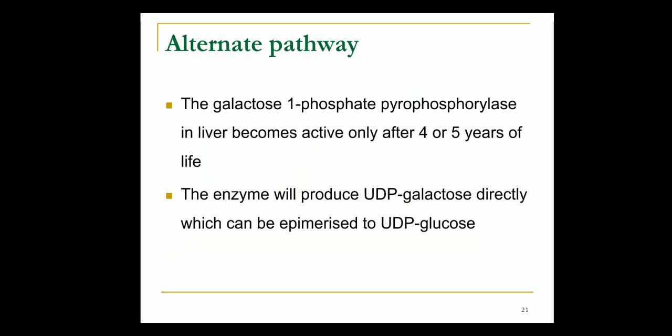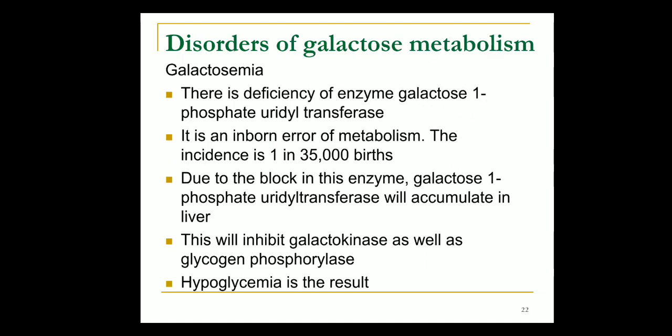Then there is an alternate pathway for galactose 1-phosphate. Galactose 1-phosphate phosphorylase in the liver becomes active only after 4 to 5 years of life. The enzyme will produce UDP galactose, which can be epimerized to UDP glucose. The disorder associated with galactose metabolism is galactosemia. The disorder associated with the uronic acid pathway was essential pentosuria.